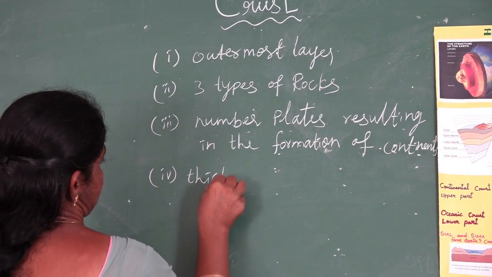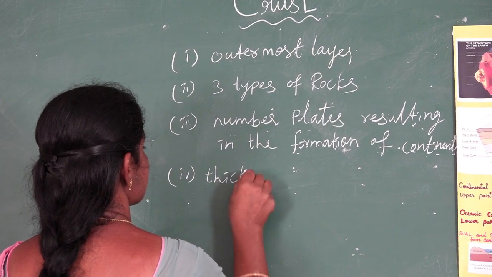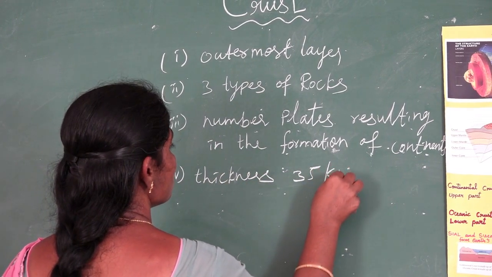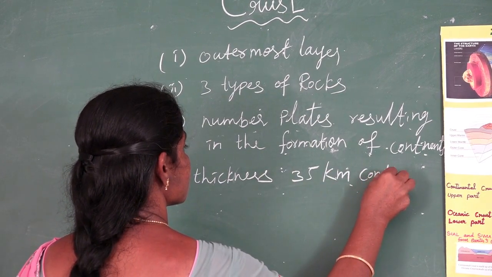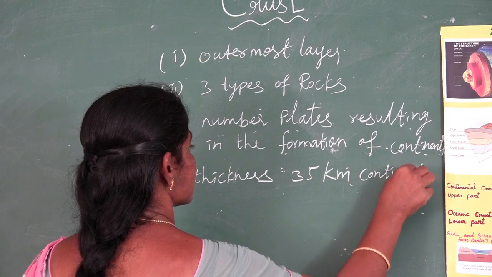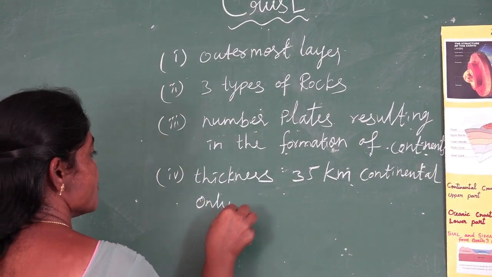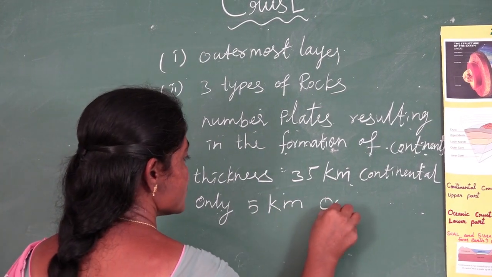Thickness, 35 km on the continental crust, only 5 km on the ocean floors.